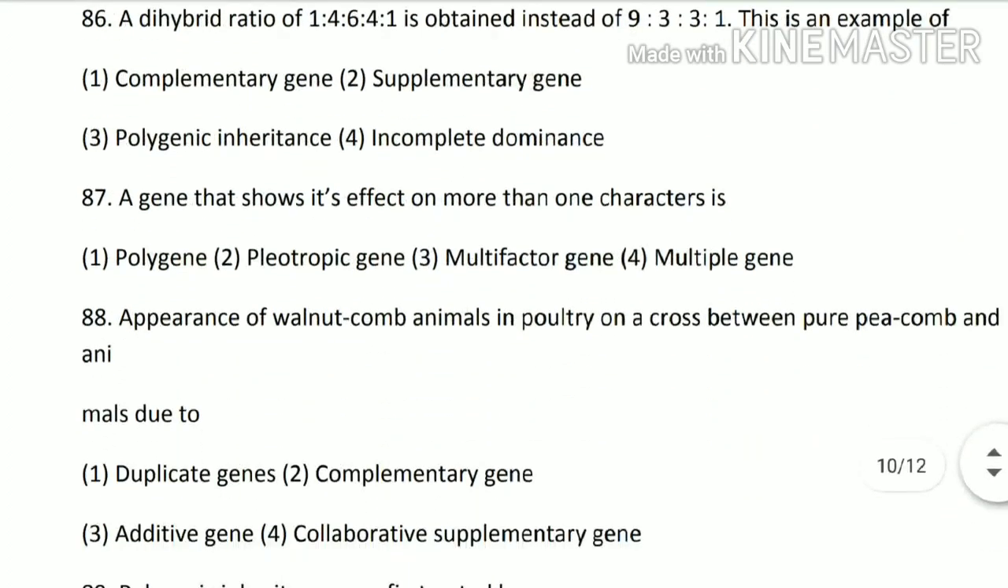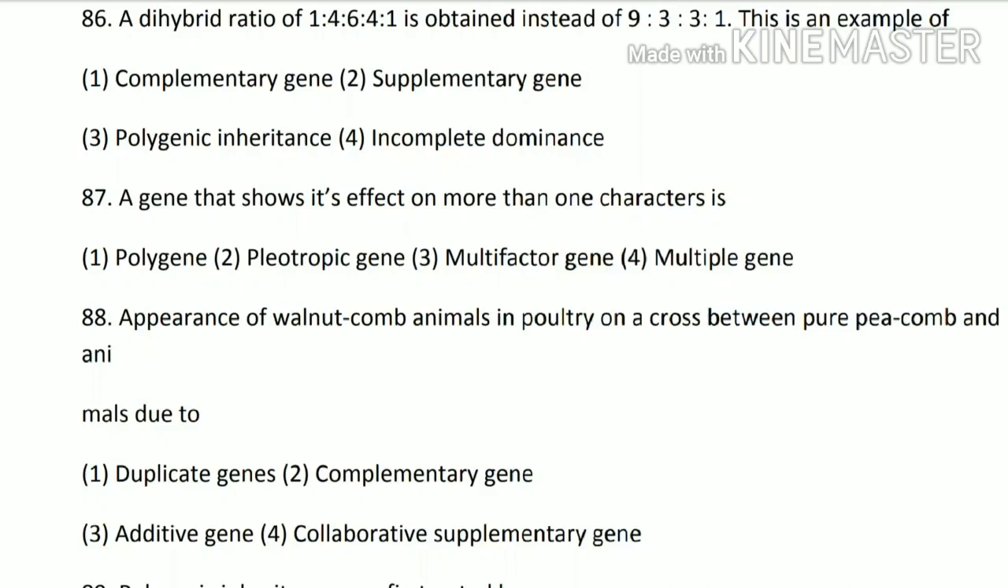Next, 87th question. A gene that shows its effect on more than one character is polygene, pleiotropic gene, multifactor gene, or multiple gene. So its answer is pleiotropic gene. Polygenic and pleiotropic work in two opposite ways. In pleiotropy, one gene shows more than one character, and in polygenic, more genes form one character. So in this question, option 2 is the correct option.